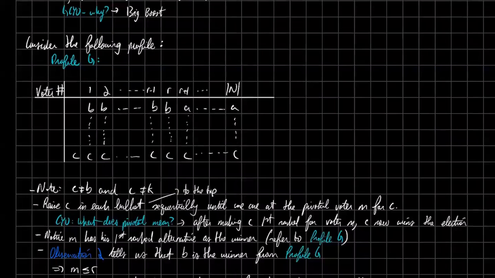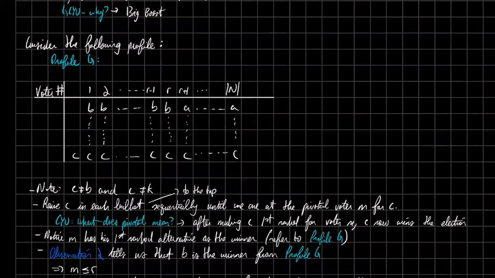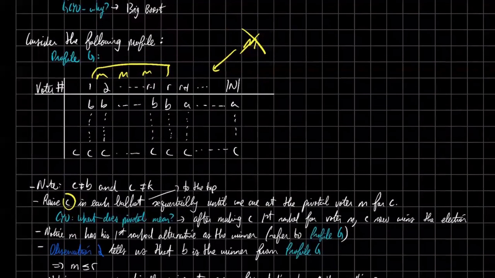So what we can observe here is that this pivotal voter M, which is for the alternative C, must have happened somewhere in between here. So M could have been like here or here, or he could have been back here. It doesn't matter. M could not have been down here. So this is not M, right? Because once we get to R, we know B is going to win the election. So in order for C to have been the winner, the pivotal voter must have happened before R. The pivotal voter for C, or M, must have happened before the pivotal voter for B, which is R.